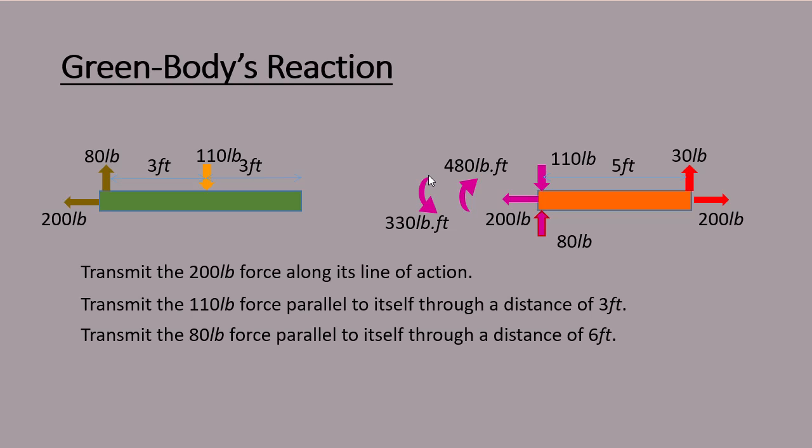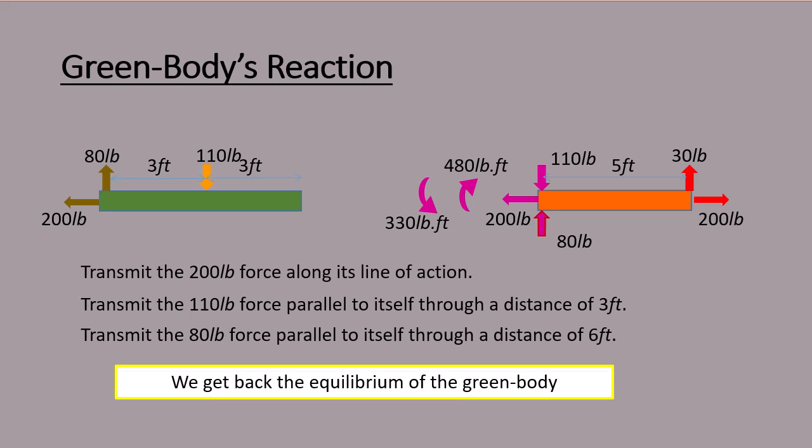So if you combine this 330 counterclockwise with 480 clockwise, you will get a net couple of 150 pound-foot. And now if you look at the green body's reaction on the orange body, you will see that this green body's reaction on the orange body actually establishes the equilibrium of the orange body.